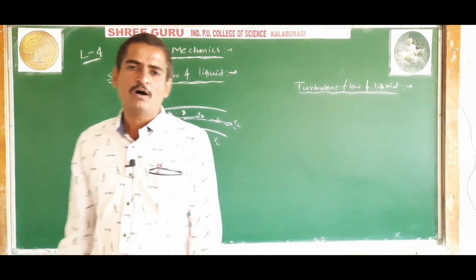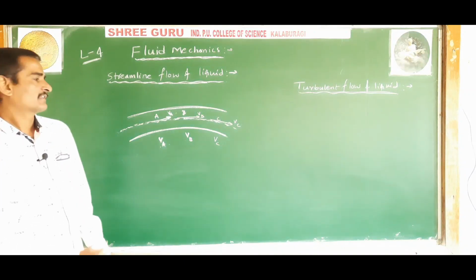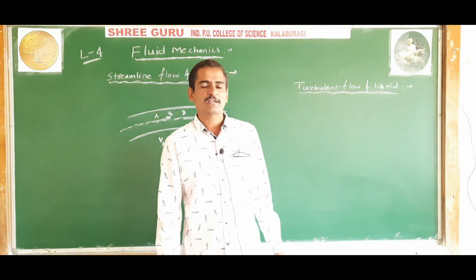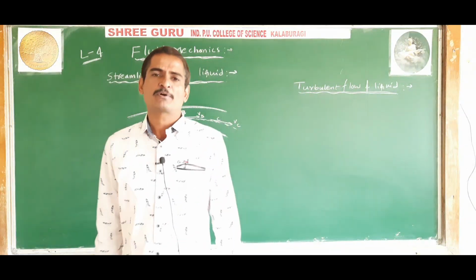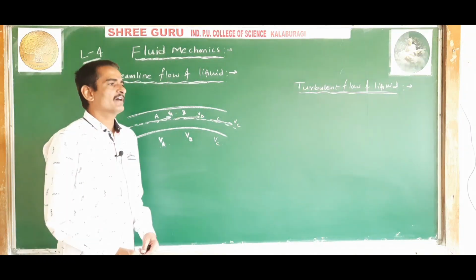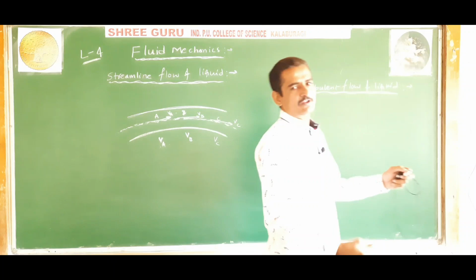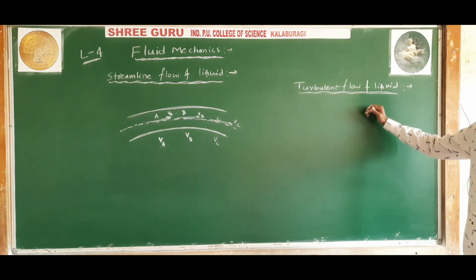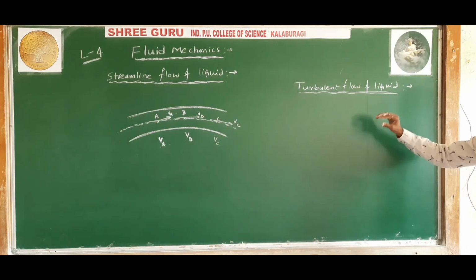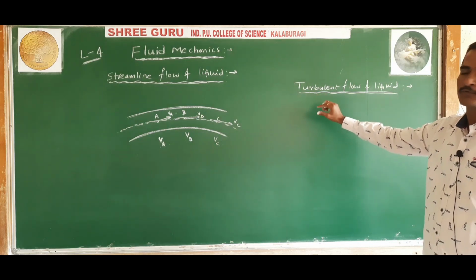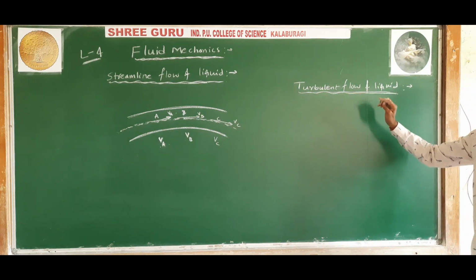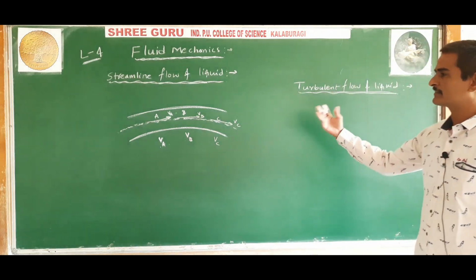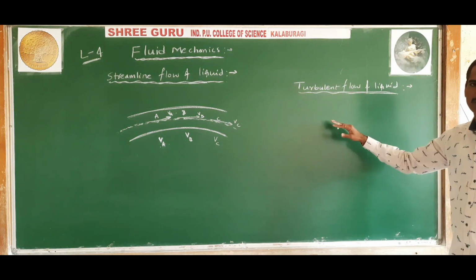In a turbulent flow, the particles passing through a given point do not have the same velocity. A flow of liquid is said to be turbulent if the particles passing through a given point do not have the same velocity, that is, different particles have different velocities at a particular point.